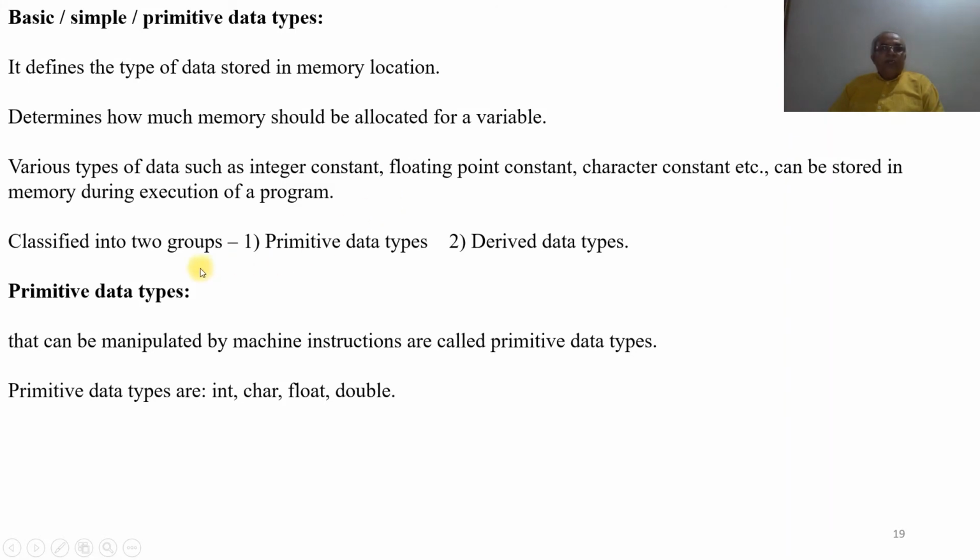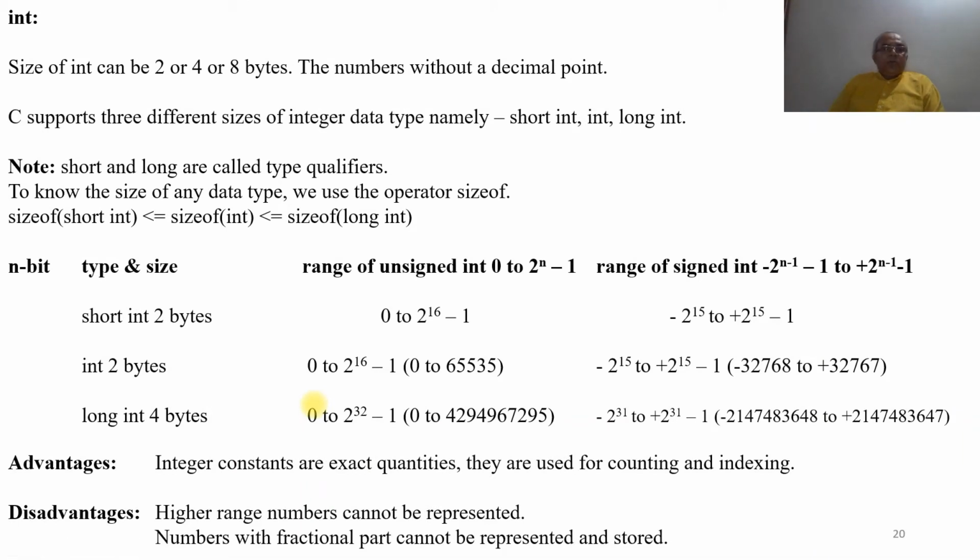So there are two types of data types. One is primitive and the other one is derived. Primitive data types can be manipulated by machine instructions, like int, char, float, double. So what is an int?